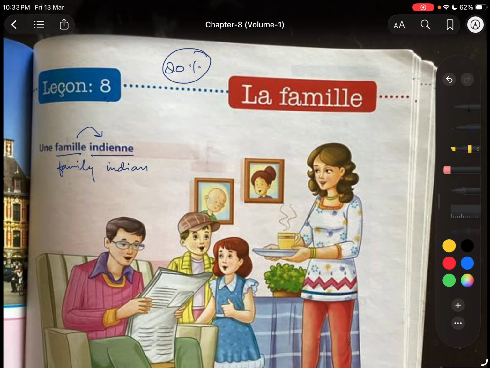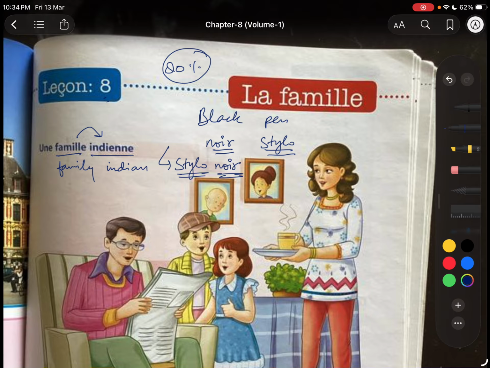By the way, colors always come after the noun. For example, black pen. Black in French is noir, and pen is stylo. In French we should not write noir stylo, we have to write stylo noir.